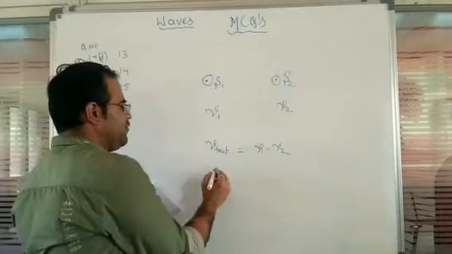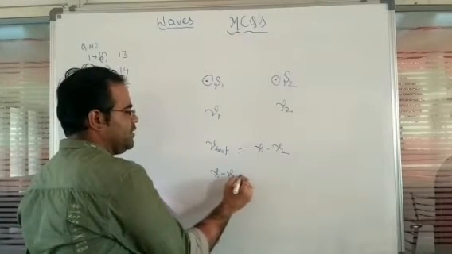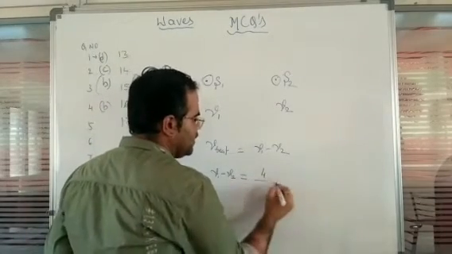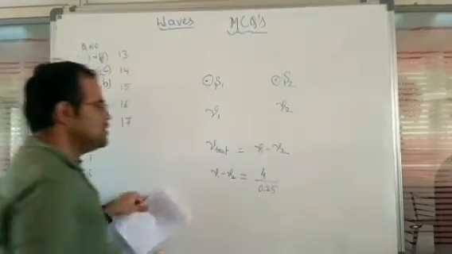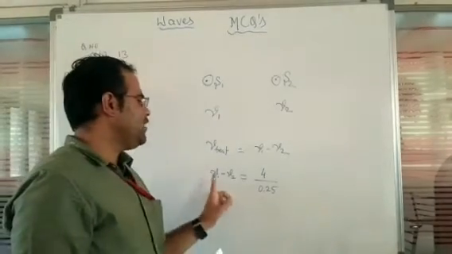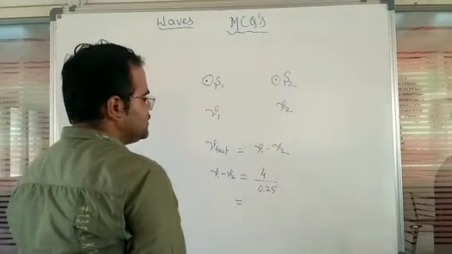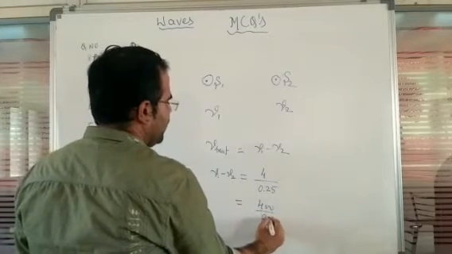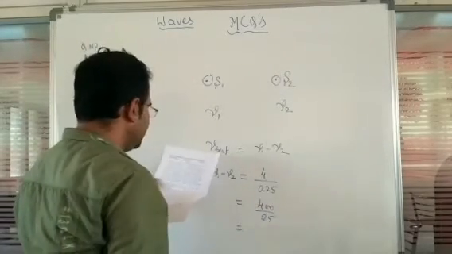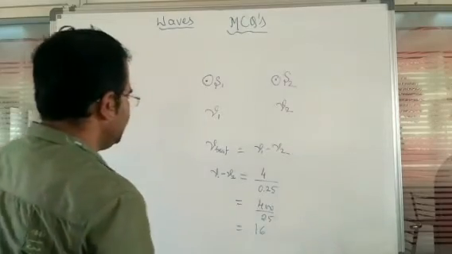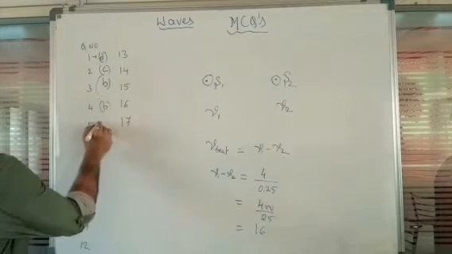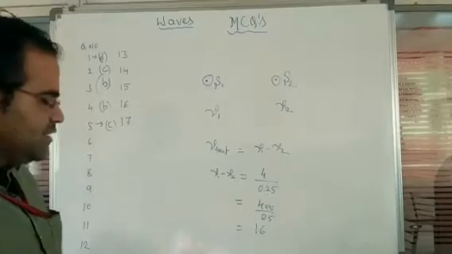So now beat frequency, ಎಷ್ಟು beat produce ಆಗಿದ್ದು observe ಮಾಡಿದ್ರೆ, nu 1 minus nu 2, it is producing 4 beats in 0.25 seconds. So 0.25 second ಒಳಗೆ 4 beat produce ಆಗಿದ್ದು observe ಮಾಡ್ತೀರಿ, ಅವಾಗ difference in the frequency ಏನು ಕ್ಯಾಲ್ಕುಲೇಟ್ ಮಾಡ್ತೀರಿ, so that is what we observe, 400 divided by 25. So 400 divided by 25, the value will be 16. So the difference in the frequency will be 16. So the option is C. So for question number 5, we have the option given by C.